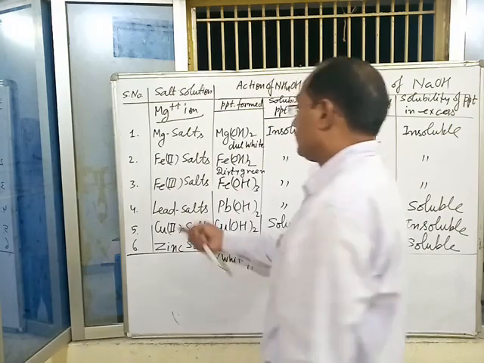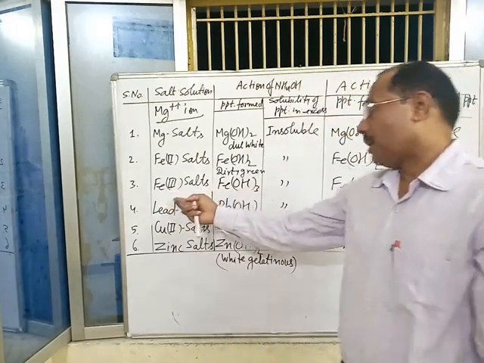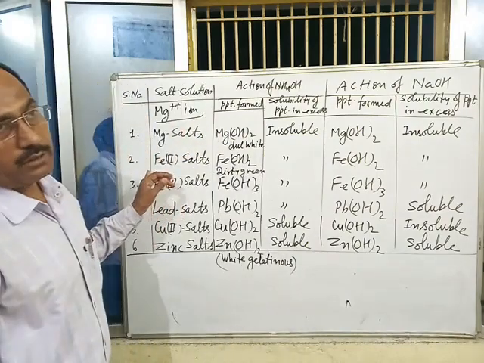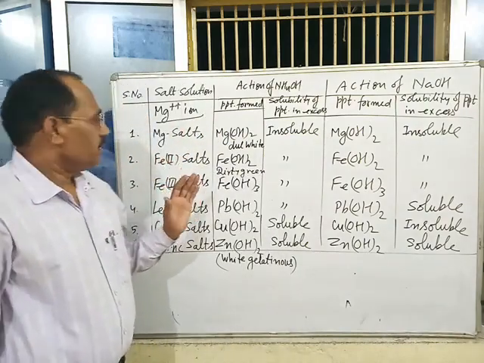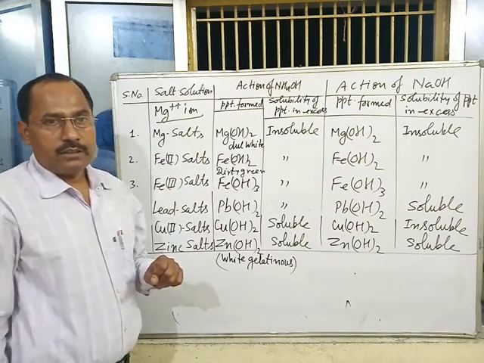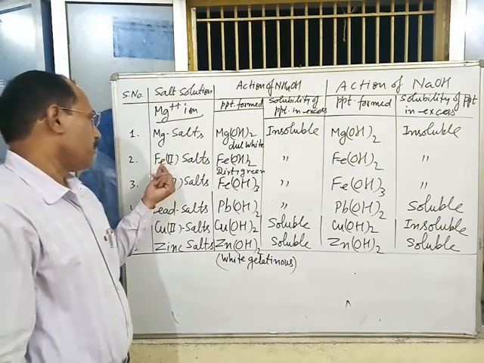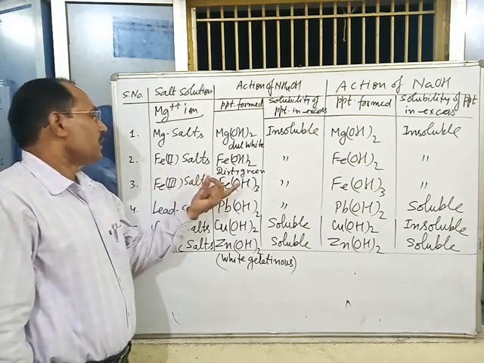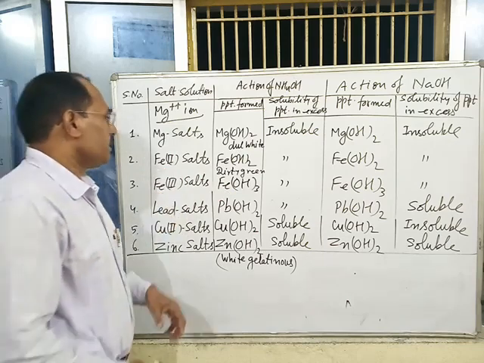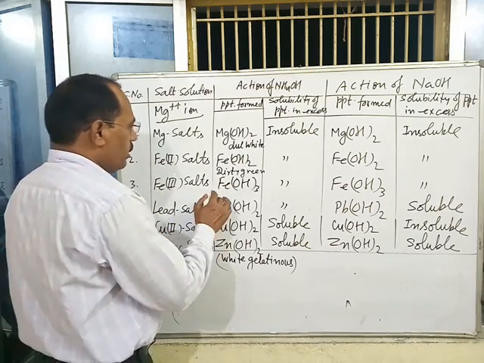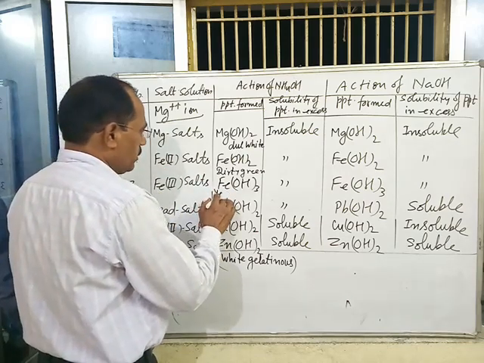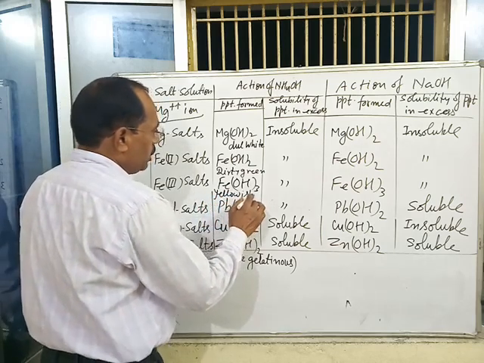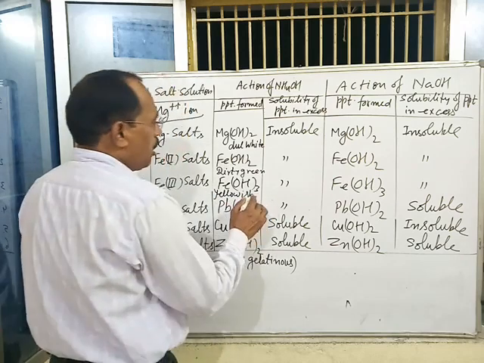Next experiment, identification of ferric salts, means identification of ferric ion, because iron exhibits variable valency and forms two types of ions, ferric and ferrous. The color of ferrous is dirty green, while that for ferric is either yellowish brown or reddish brown.